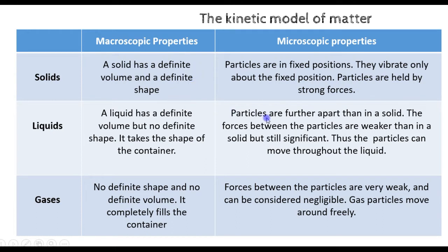In a liquid, the particles are further apart than in a solid. This is because the forces between particles in a liquid are weaker than in a solid. Thus, the particles can move throughout the liquid. That's why a liquid has no definite shape. A liquid will take the shape of the container. But the forces between the particles are still significant, so that the liquid has a definite volume. The particles stay together.